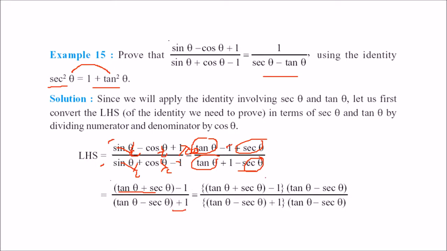Now, the numerator and denominator will be multiplied by tan theta minus sec theta. Because we want 1 here and we want this to remain like this, we will not multiply the denominator, but we will multiply the numerator. So tan theta minus sec theta will be multiplied by this and this by this.